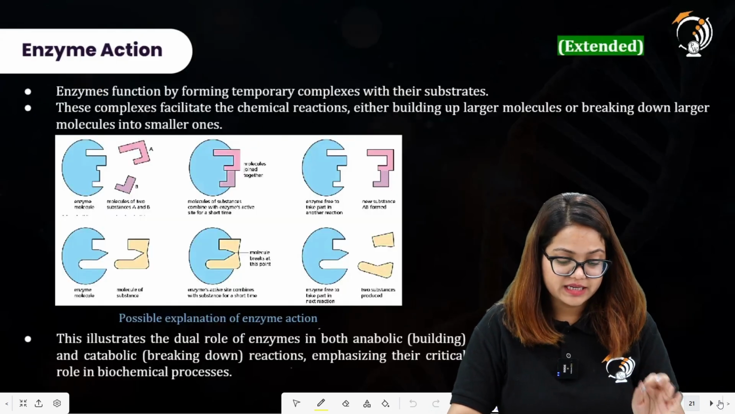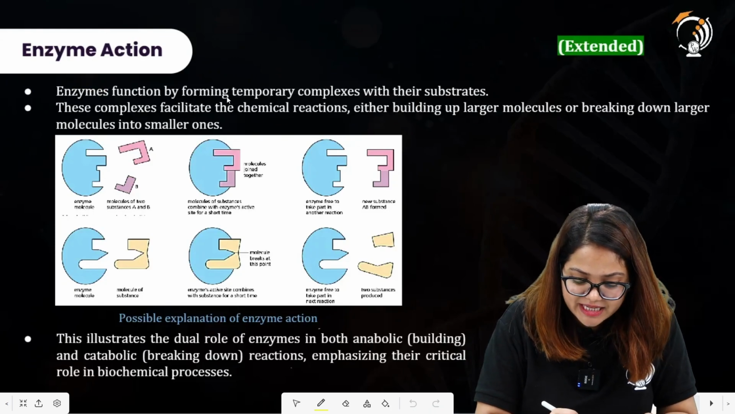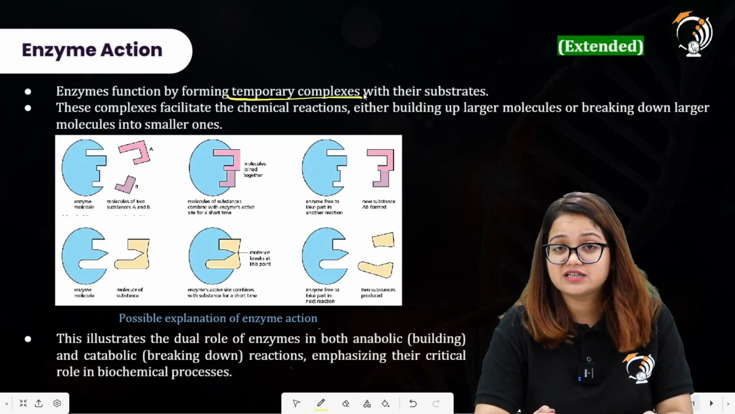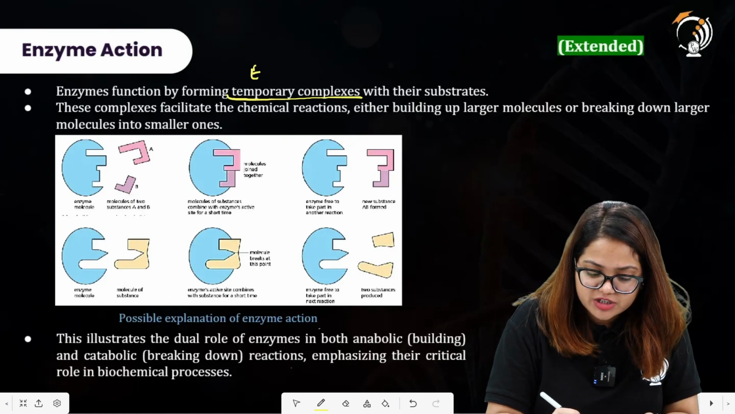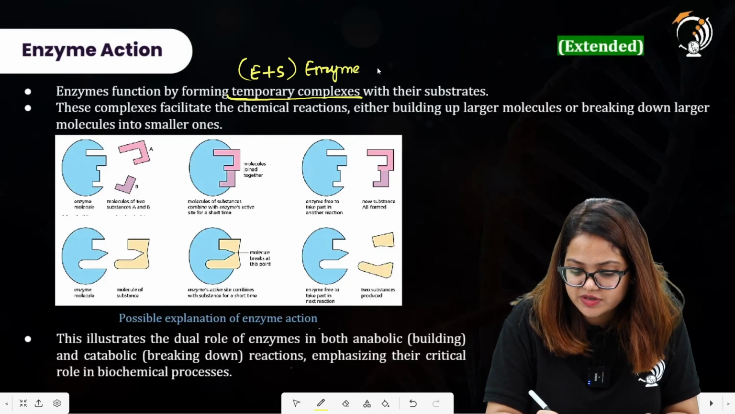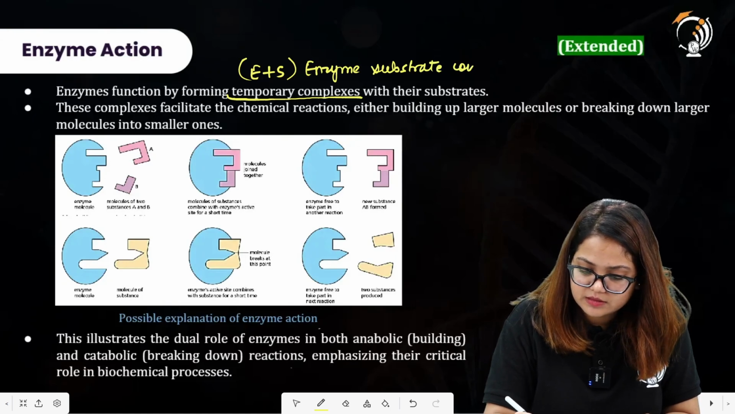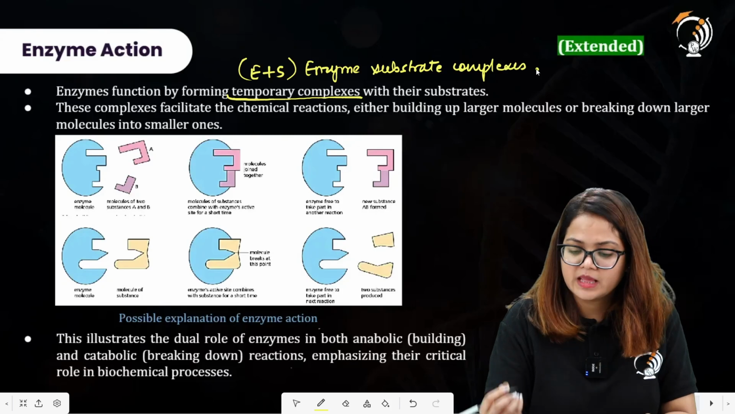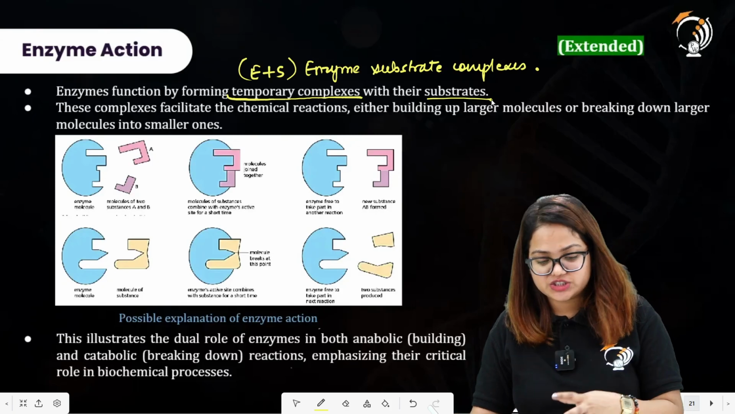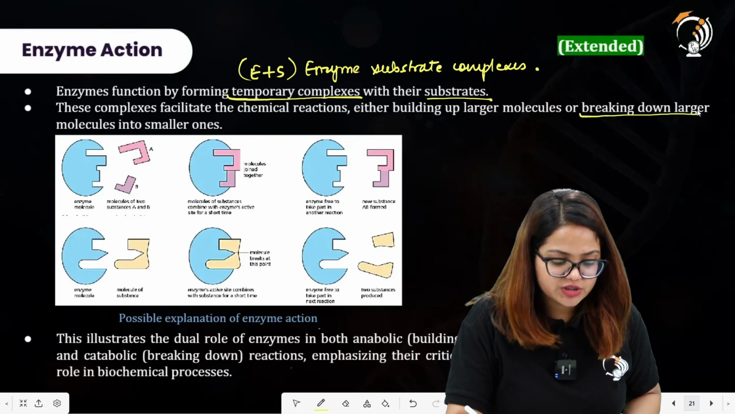Moving to next part, that is the enzyme action here. The enzyme function by performing temporary complexes. And what are these temporary complexes? These complexes include enzyme substrate complexes. All right, you can say enzyme substrate complexes with their substrate. These complexes facilitate the chemical reaction, either building up larger molecules or breaking down larger molecules into smaller ones.